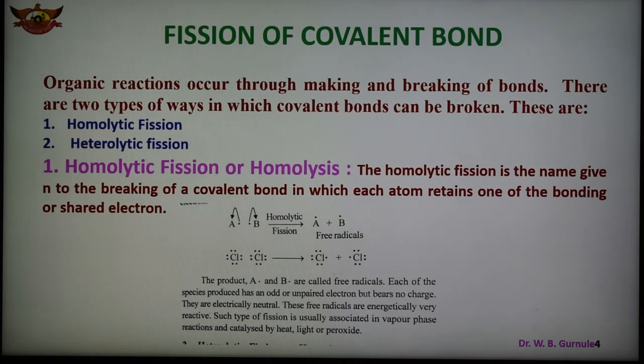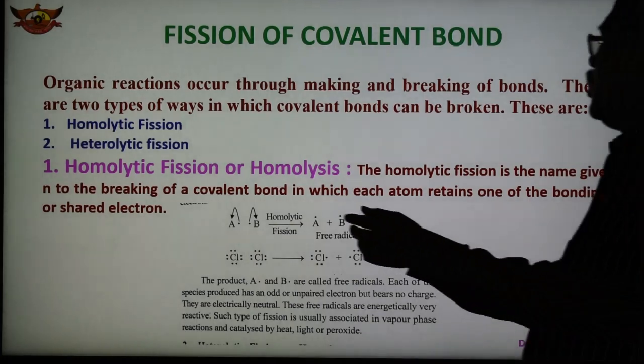Homolytic fission generally takes place in non-polar bonds, in the presence of a radical initiator such as a peroxide. These free radicals are very reactive, associated with the vapor phase of a reaction and catalyzed by heat, light, or peroxide.